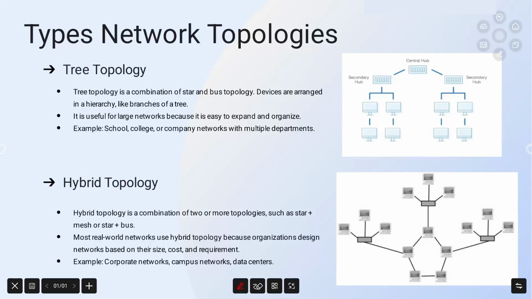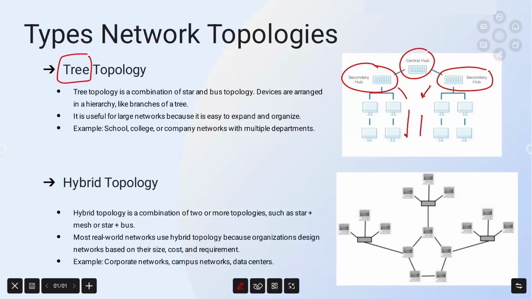Let's understand the tree topology and hybrid topology. So first, let's understand what is tree topology. As the name suggests, this topology has a structure similar to a tree. You can see the structure like a tree. It combines the features of both bus and star topologies, where devices are arranged in a hierarchical manner with the center root and multiple branches. This is the root, these are the branches.